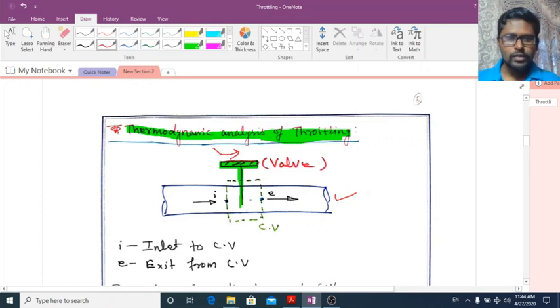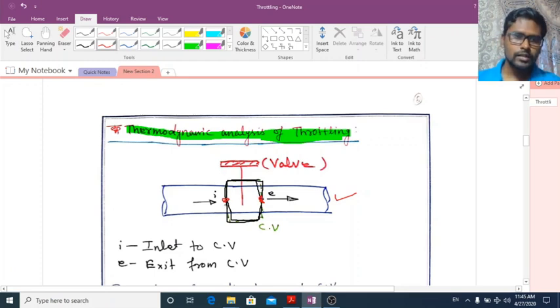For our thermodynamic analysis, I have taken this as my control volume. Its inlet point is here and its exit is here.